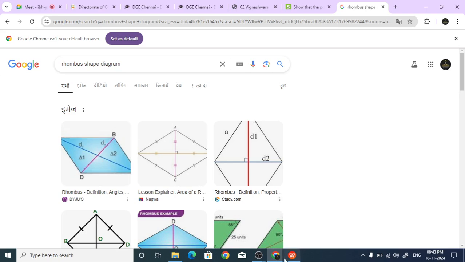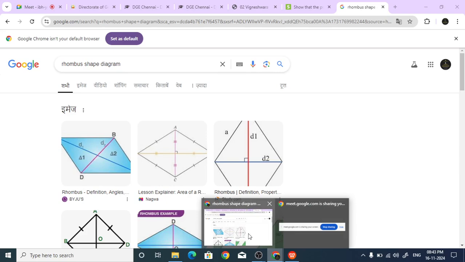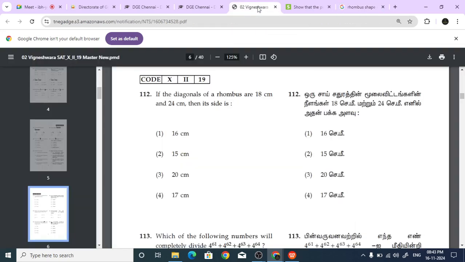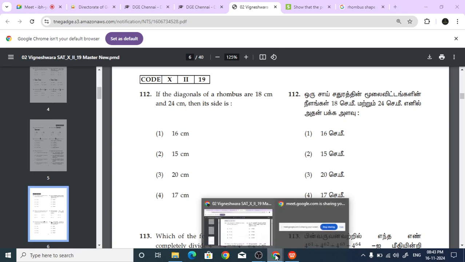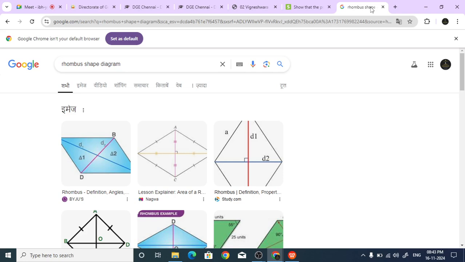Now, what is asked? If one diagonal is 18 and another diagonal is 24, what is its side? Let me take that picture once again. These diagonals intersect at 90 degrees.